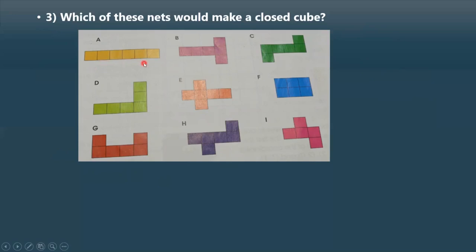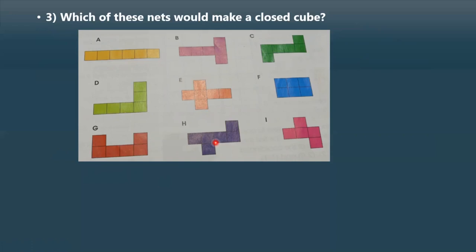When you fold it up, which of these nets gives you a cube? In this question, this is not much important. These kinds of questions won't come for the exam. Sometimes they will be given and you will be asked to find which cube or which shape it will create from this net. So those are simple. It doesn't have much importance, but you need to understand it because this is a major concept.